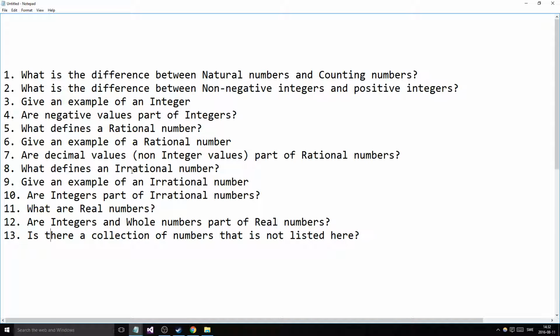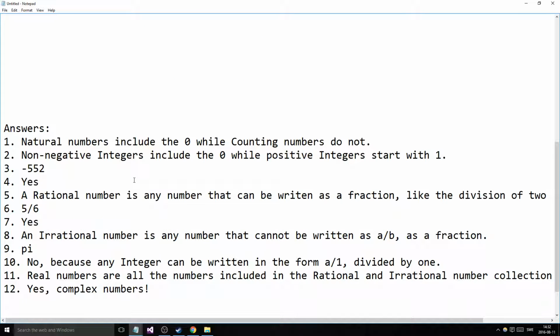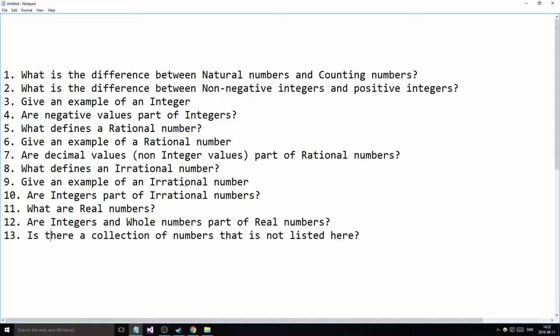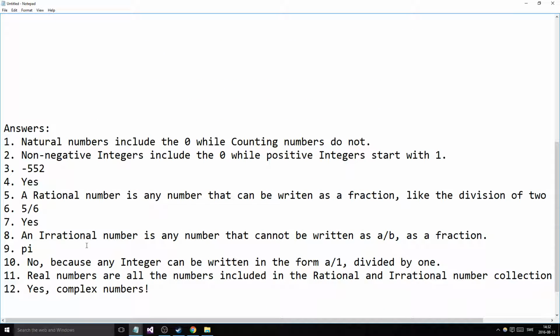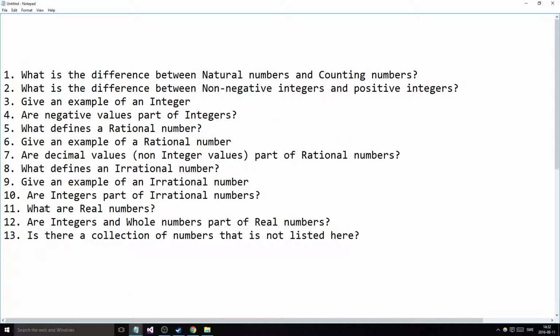What defines an irrational number? Well, here we go. An irrational number is any number that cannot be written as a by b. So anything that cannot be written in this shape, anything that isn't in the rational numbers container, is an irrational number. And give an example of an irrational number. Well, pi, for example, because pi is an endless number and there's no way to write it in that way. And the square root of 2 is also an irrational number, because you cannot write it in that form. Okay? That's really good to know.